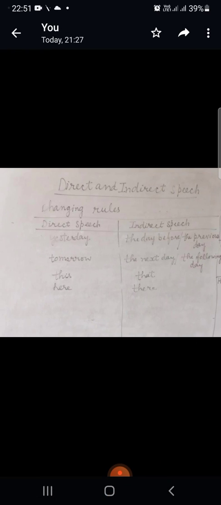Changing rules. Yesterday is changed into the day before or the previous day. If there is tomorrow in the direct speech, then it is changed into the next day or the following day. This is changed into that. Here is changed into there. If there are is, am, or are in the direct speech, then they are changed into was or were depending upon the subject. If was and were helping verbs are there, then they are changed into had been.